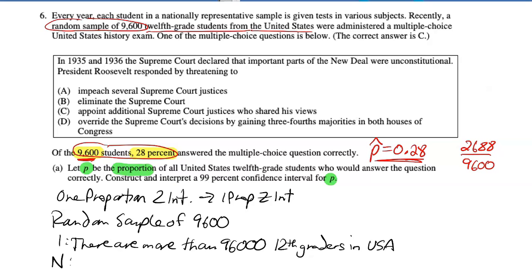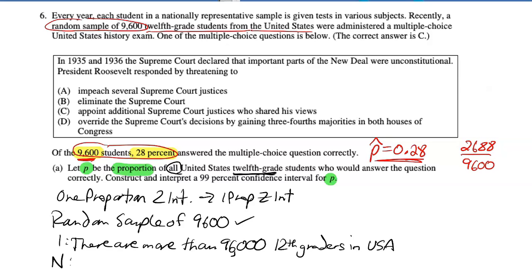R for random sample of 9,600, this condition is met. Since we have a random sample, we can generalize to all 12th grade students. That's what we want to estimate, the proportion of all students, and we can do that since we have a random sample. I, the independence condition. Since we're sampling without replacement, we really don't have independence, but we can ignore that as long as the population is huge, that is bigger than 10 times the sample size. So 9,600 times 10 is 96,000 12th graders in the US. You could say we assume that's the case, but I'm pretty confident there's more than 96,000 12th graders in the USA.